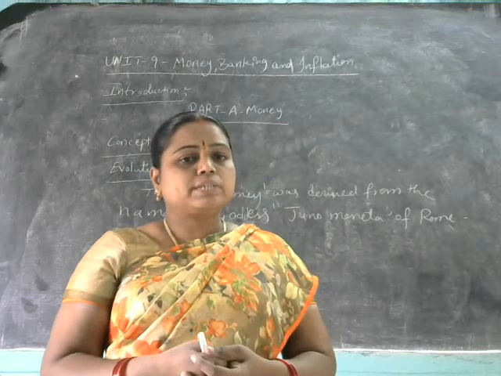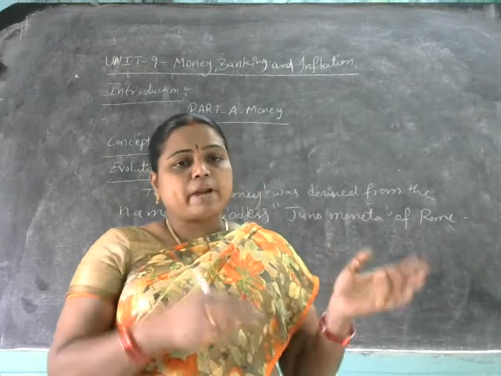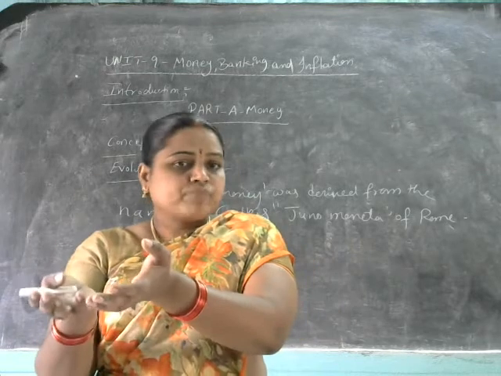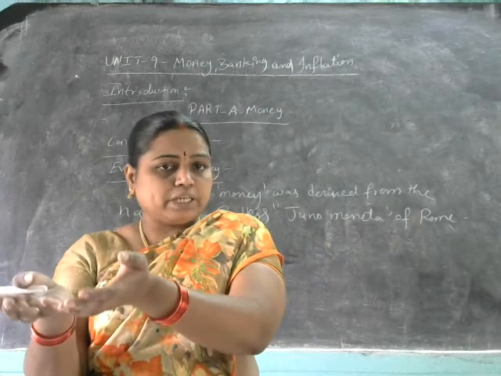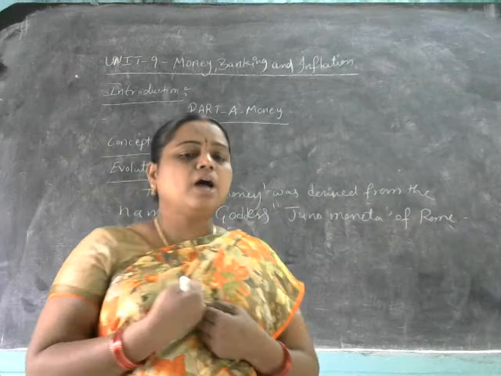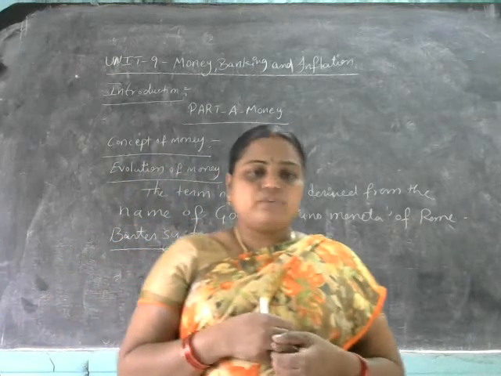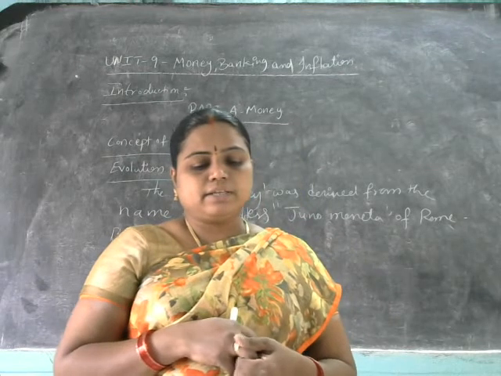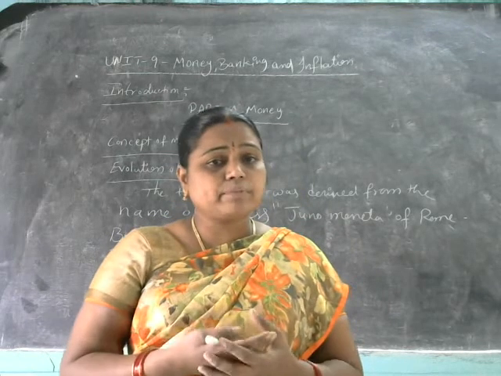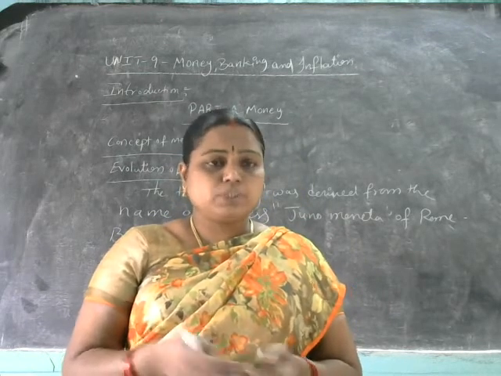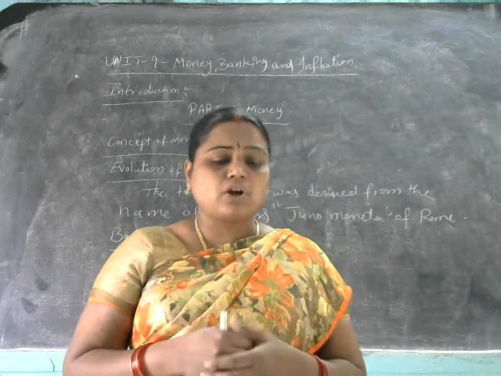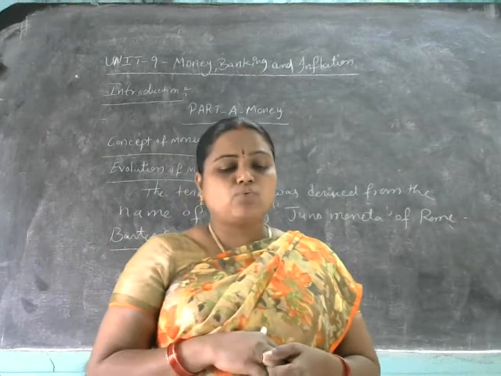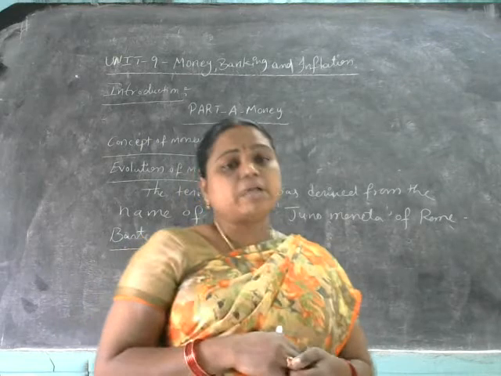So a paddy producer is going to require clothes. So the paddy producer will be giving the paddy to the cloth merchant. The cloth merchant is going to be giving the clothes to that particular paddy farmer here. So thus this system is beset with several difficulties. Because of that, the barter system has faced a lot of difficulties here. So let us know what the difficulties of the barter system are.